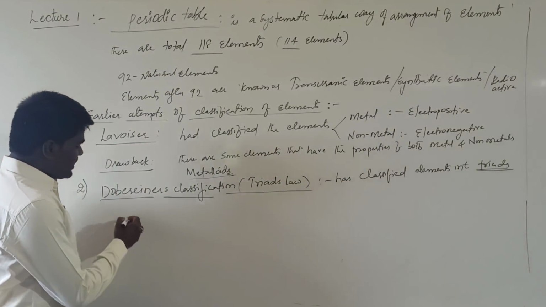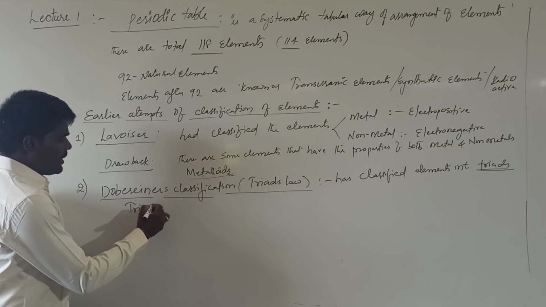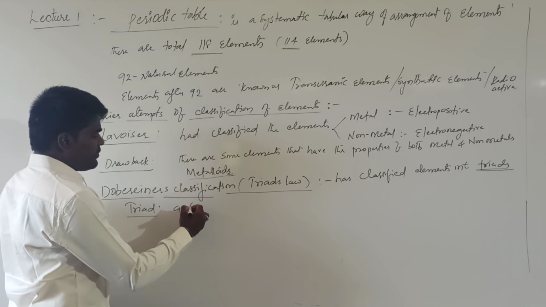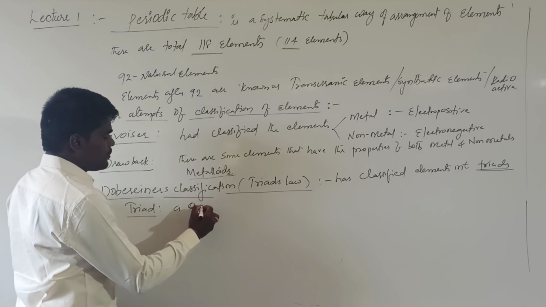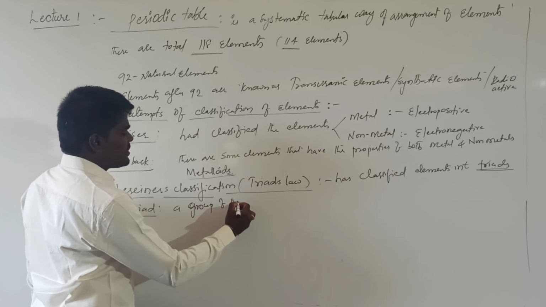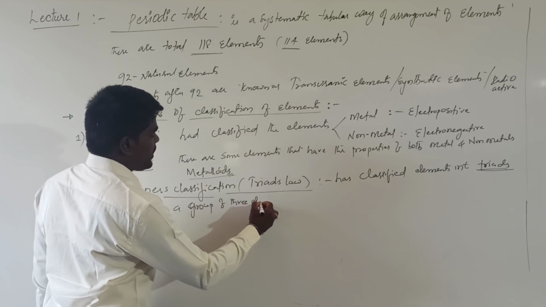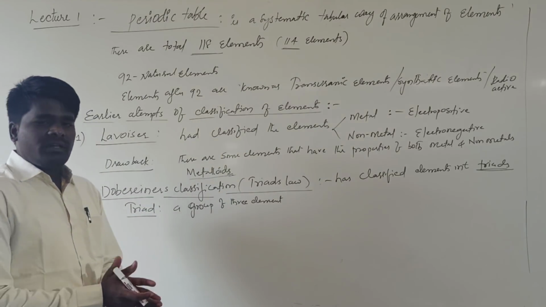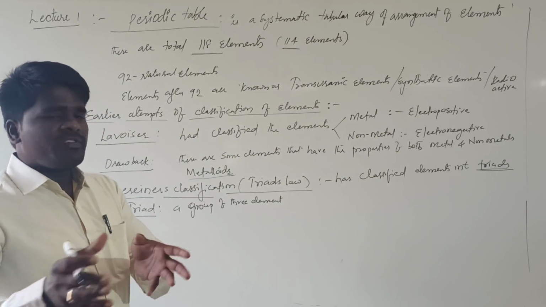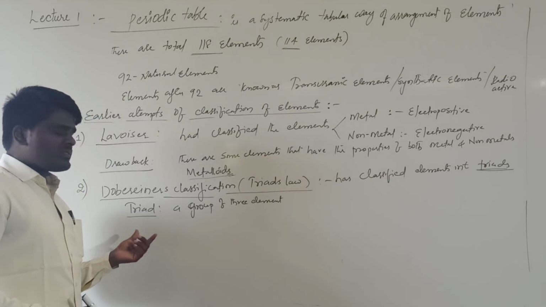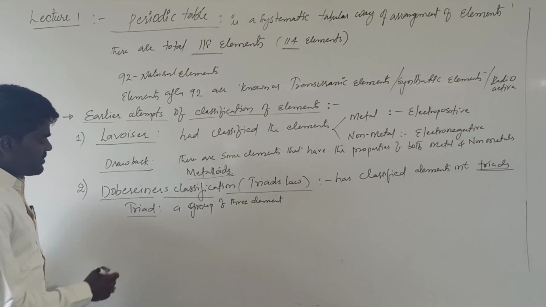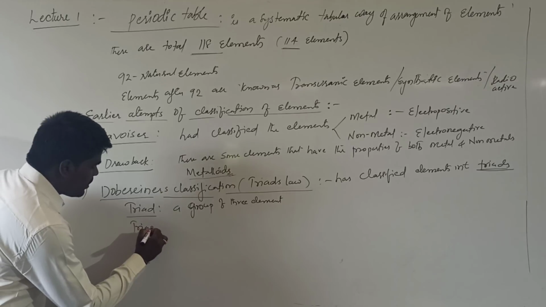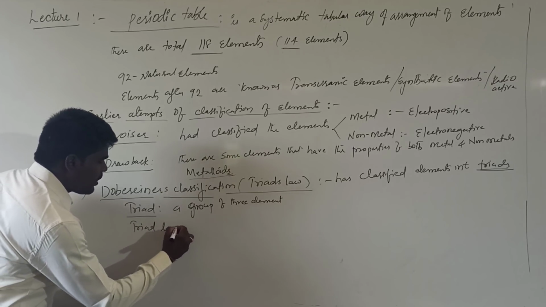Let us see what is meant by a triad. Triad means a group of three elements. That means he has divided all the known elements into groups of three elements, which he has considered as triads.